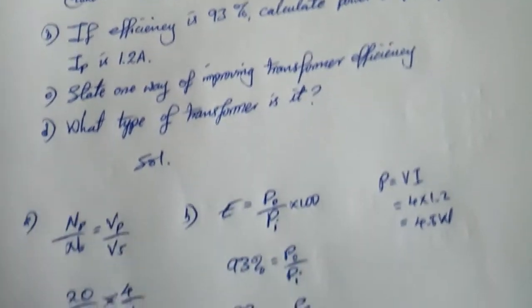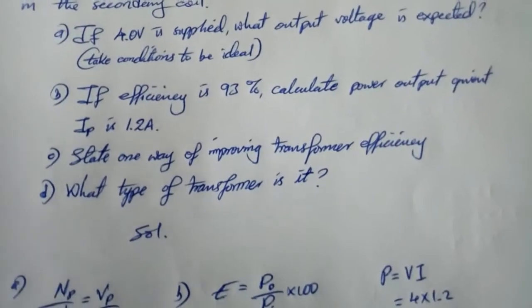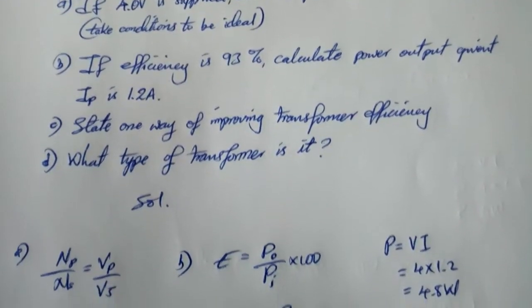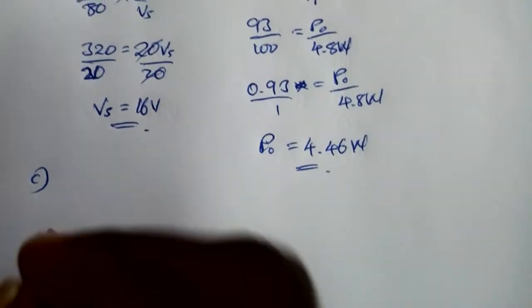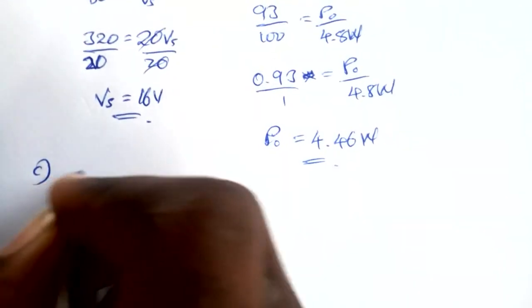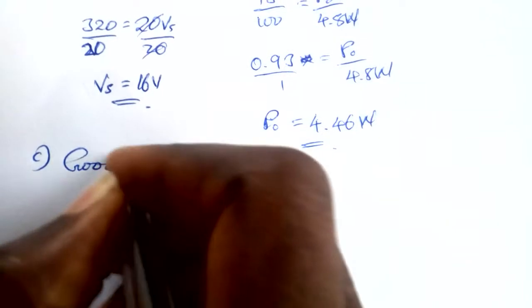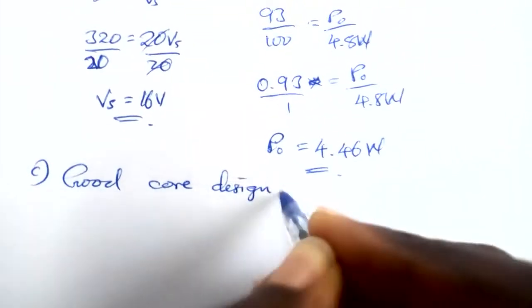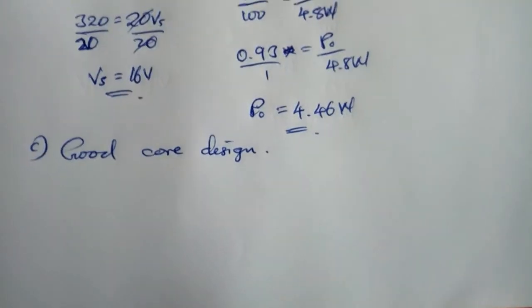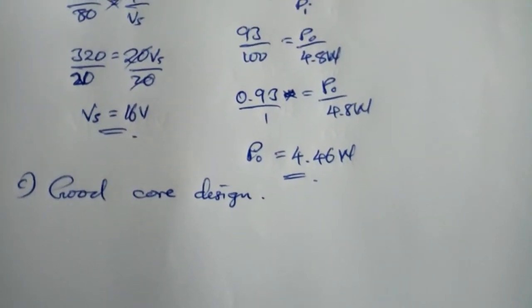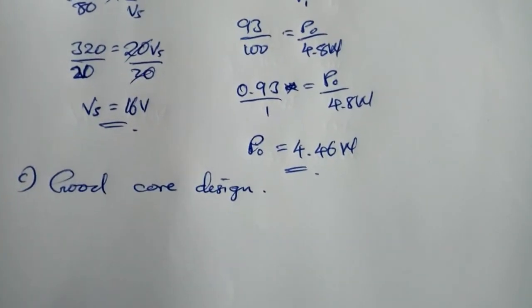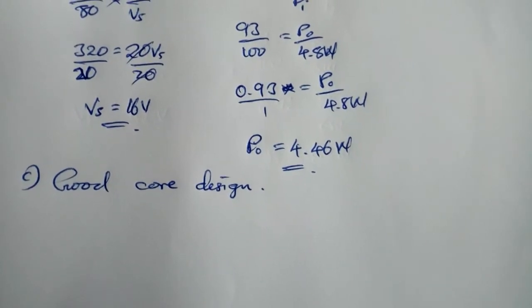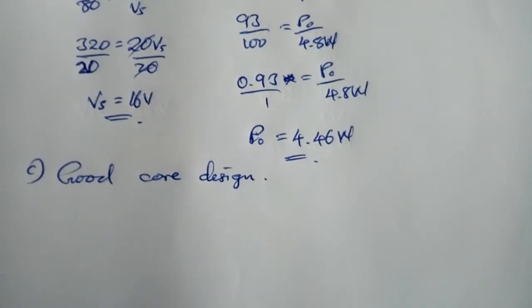So number C states, state one way of improving transformer efficiency. There are a number of ways of improving transformer efficiency, but one of them is to have a good core design. The iron core, of course. Have a good iron core design, which will reduce the loss of the magnetic field.